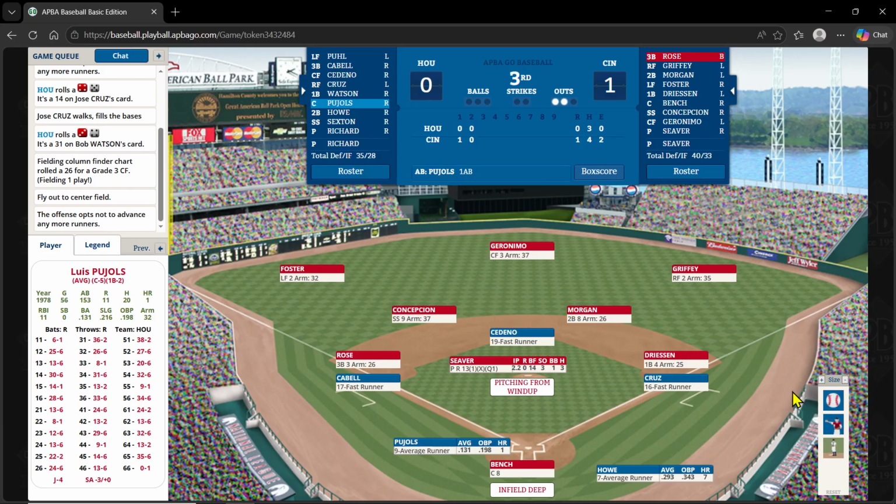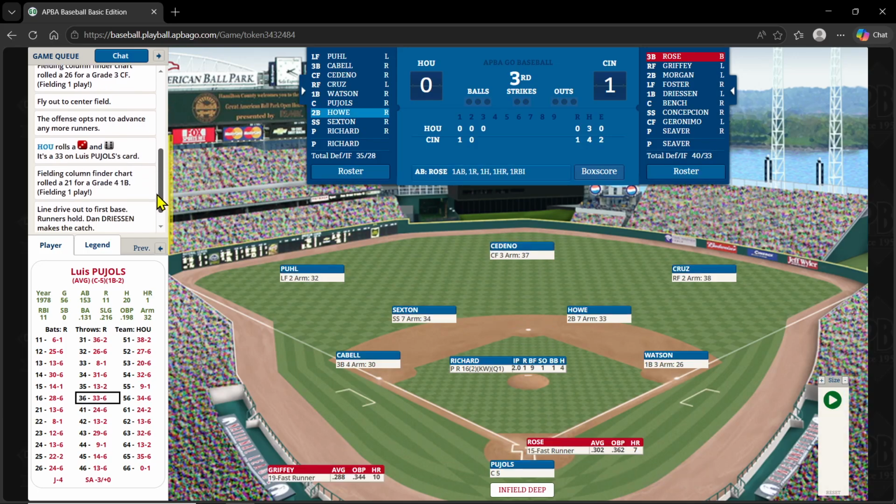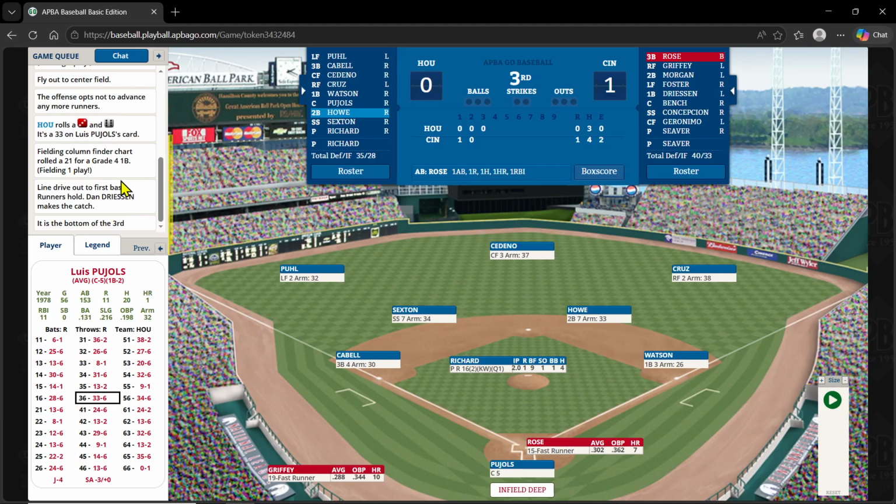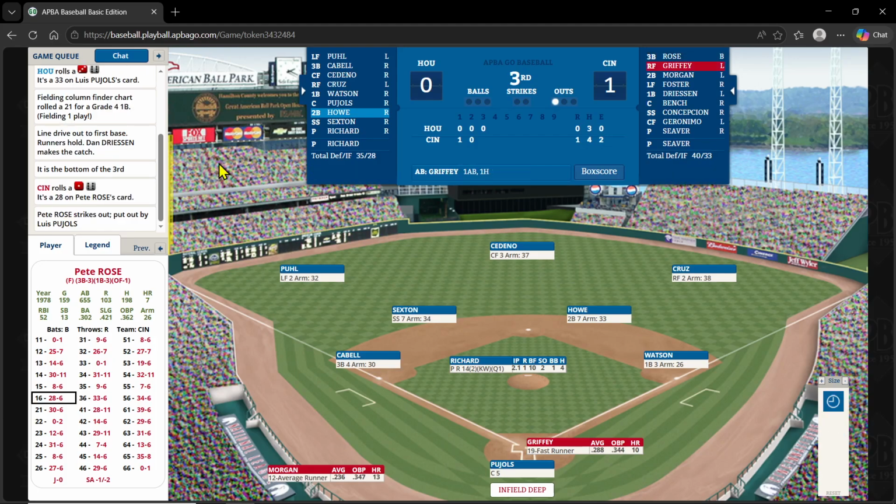So bases are loaded, 2 out for Pujols. And on a 36-33, that's a fielding 1 play for the first baseman. A line drive to Dreesen ends the inning. So we go bottom 3. Pete Rose leads it off. It's his home run that's the difference in this game.